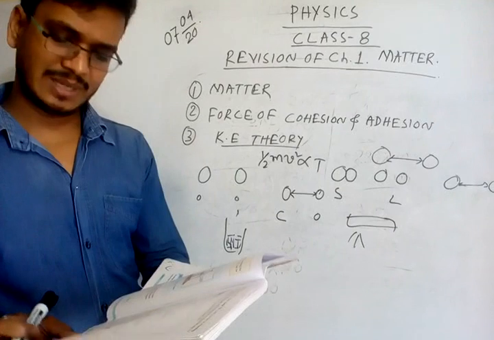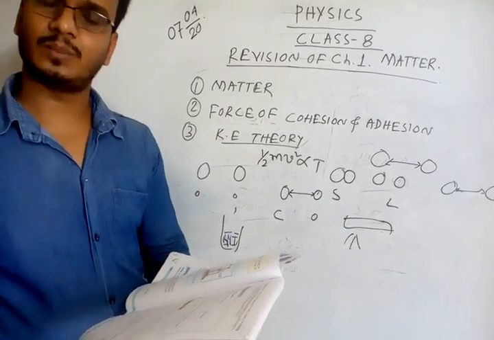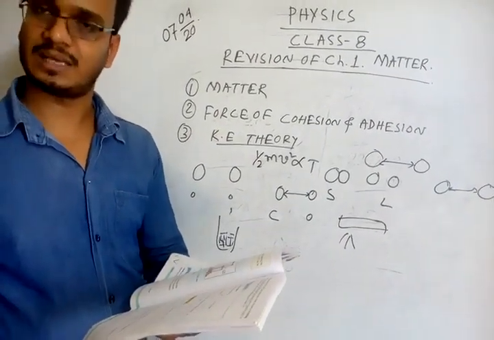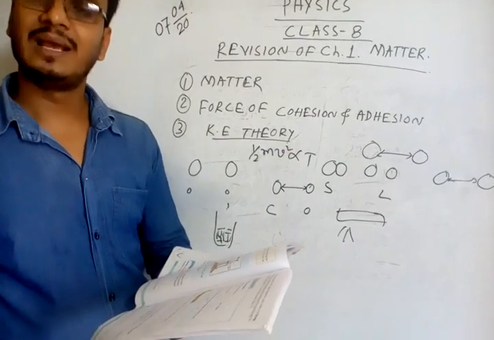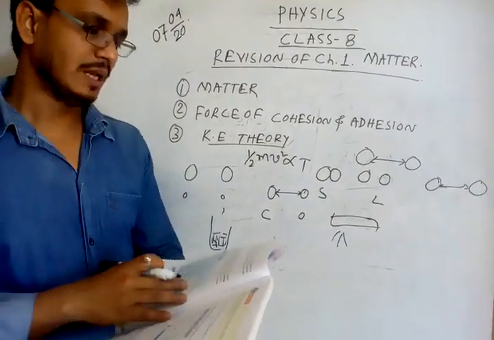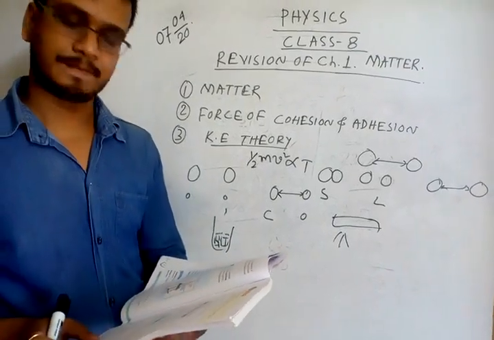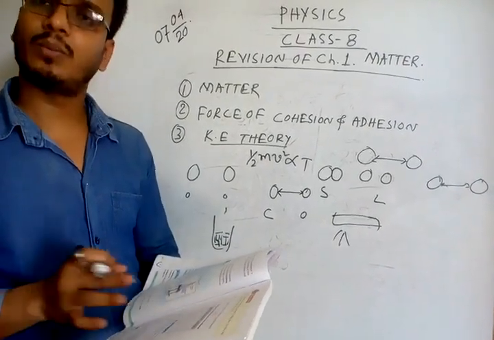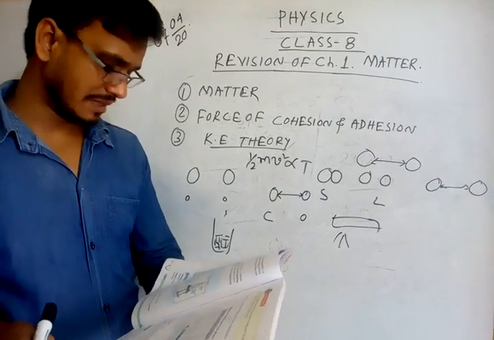After that, vaporization is mentioned. Whenever a substance in the liquid state absorbs heat and converts into the gaseous state, this is known as vaporization. Vaporization has two types, evaporation and boiling. Evaporation can occur at any temperature, but boiling needs a certain temperature.